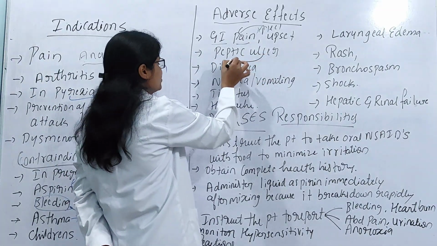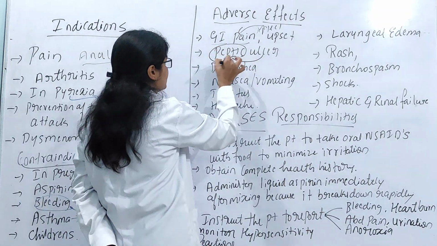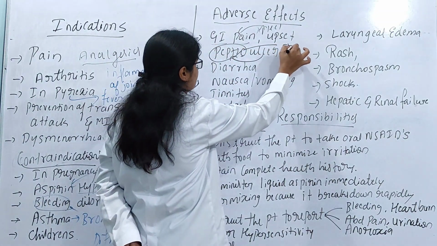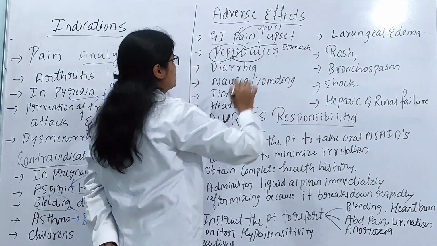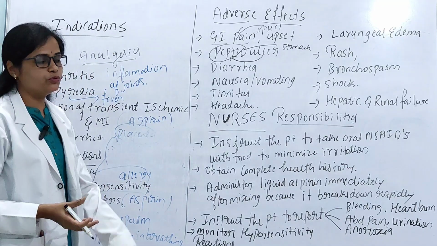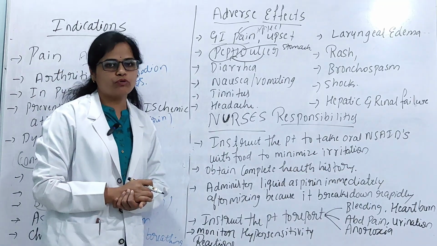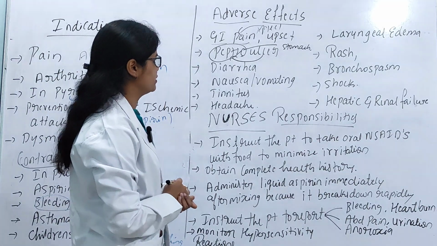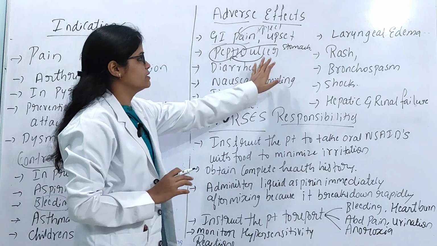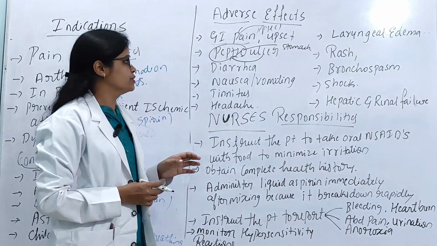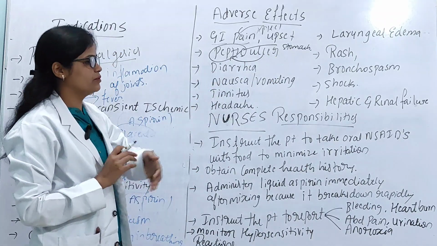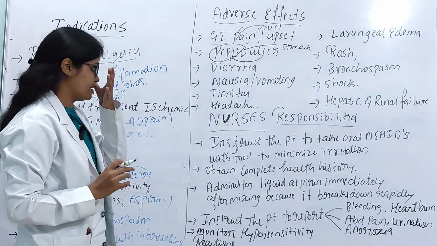Means presence of ulcers in the stomach, that is a peptic ulcer. The ulcers are going to form when you use an excessive amount of non-steroidal anti-inflammatory drugs. They may cause peptic ulcers or stomach ulcers, and also the person may go for excessive diarrheal conditions